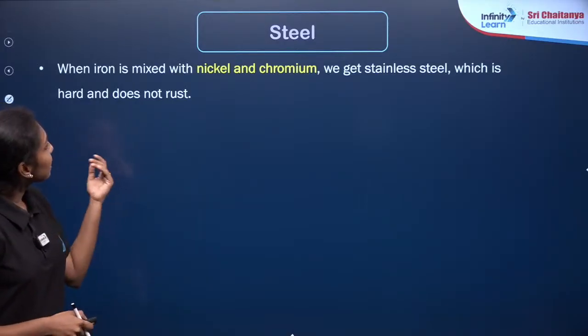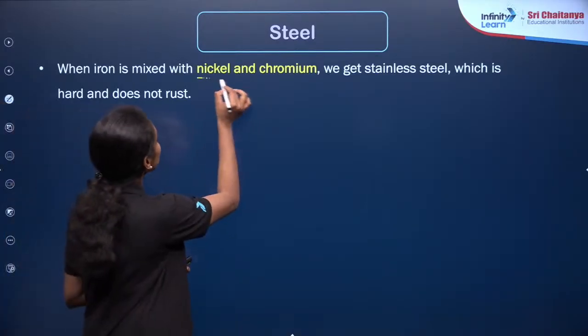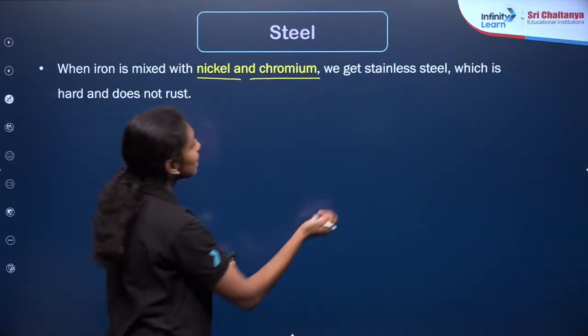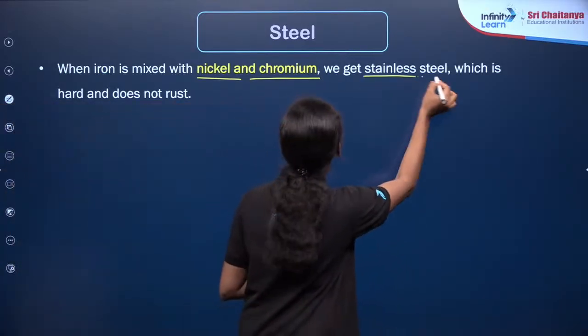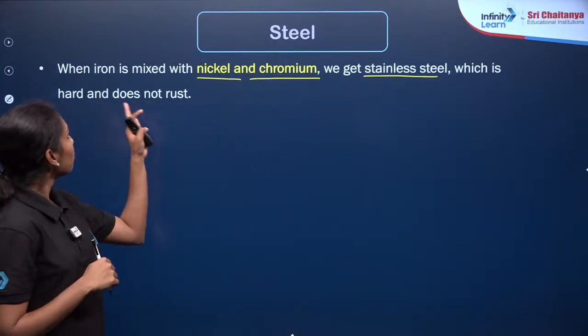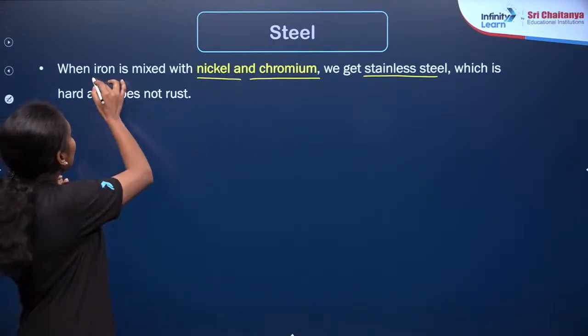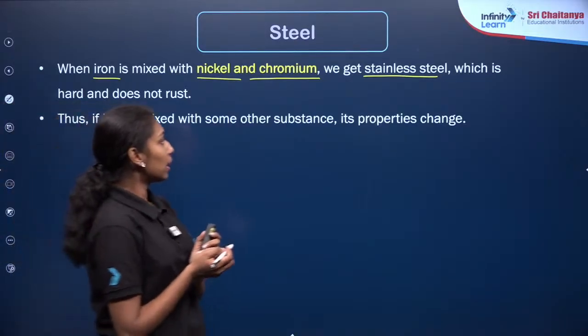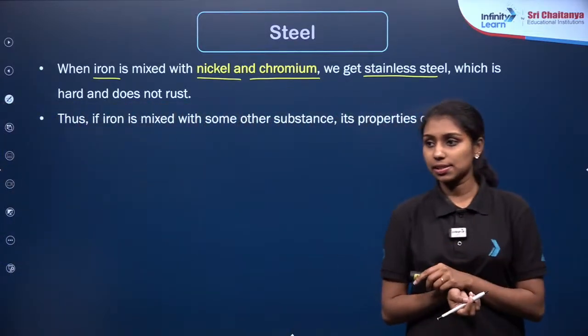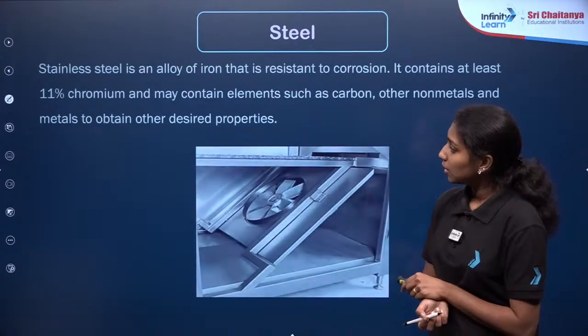Okay, when iron is mixed with nickel and chromium, we will get stainless steel, right? Stainless steel is a common example of an alloy of iron, iron mixing with nickel and chromium. Thus, when iron is mixed with some other substance, its properties change, right? Its properties change.